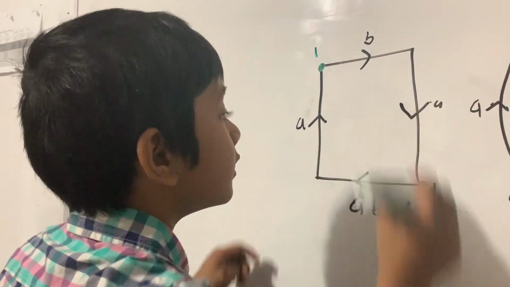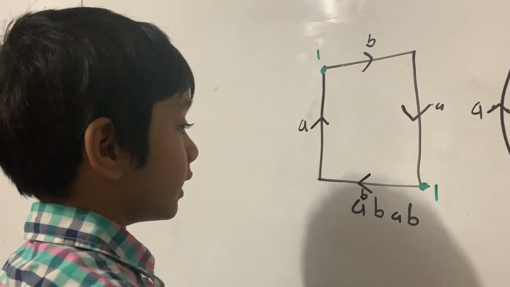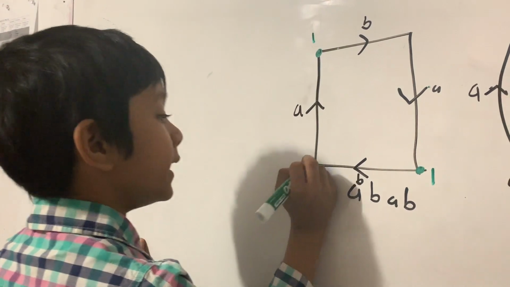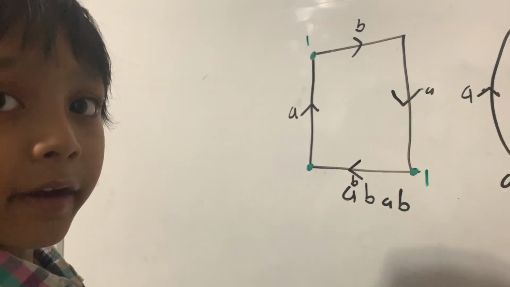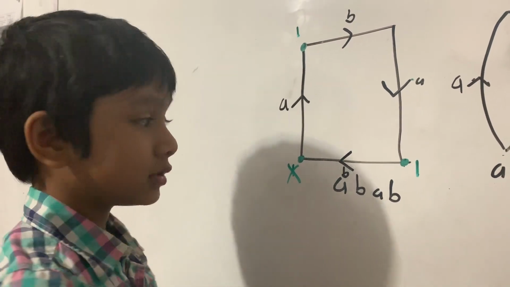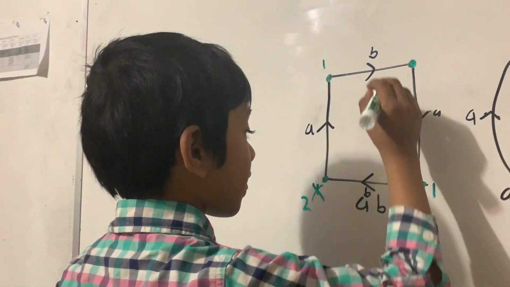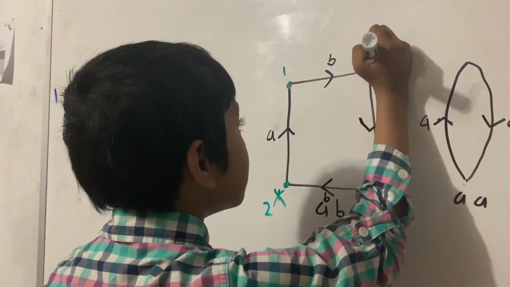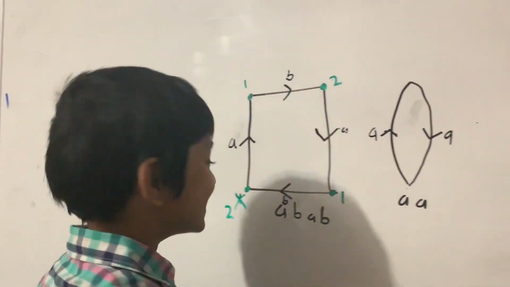What about these two? Well, these are the tops of B. The top of A is the bottom of B. This top of A is the bottom of B. So the top of B, this top of B, is the bottom of A. So we have to label it differently. We cannot label it as 1. We have to label it as 2 or something else we would like. And since this is also the top of B, but the bottom of A, we can label that 2.